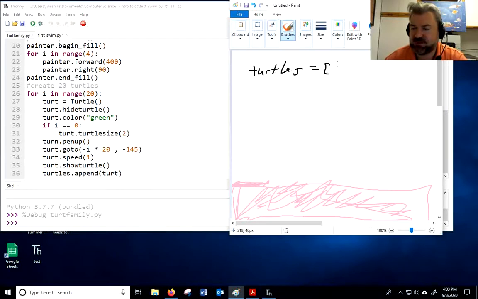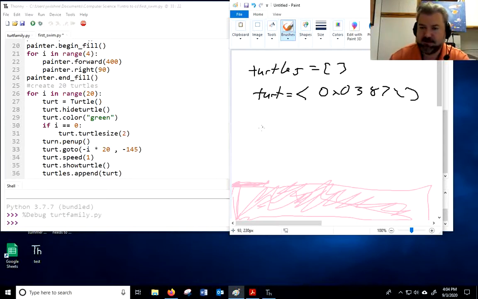And I made it with this blank list. And then what's going to happen is I'm going to create a turtle called Turt. And if you go through, and I'm not going to do the debugger right now, but you can, Turt is going to become a new turtle. So it's going to be some turtle at some location in memory. And then I'm going to append that turtle to the list. So my list of turtles is going to have that turtle in it. Okay?